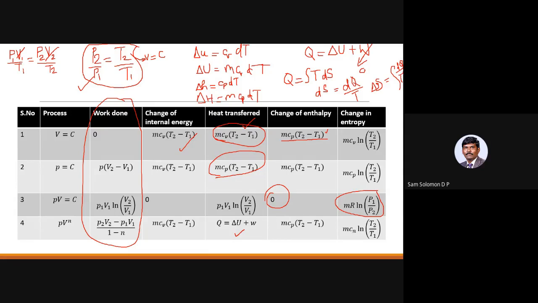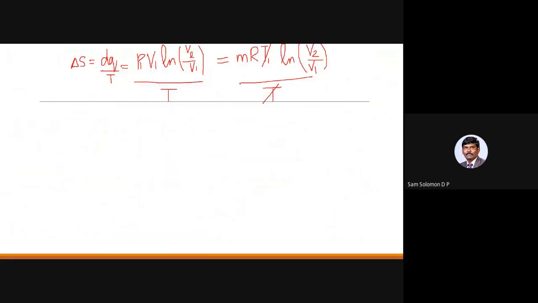Okay. And for an isentropic process, what would be the heat transfer? We haven't talked about it much. What is an isentropic process? Entropy remains constant. That is what I have told you so far. So for an isentropic process, we say S is equal to constant.